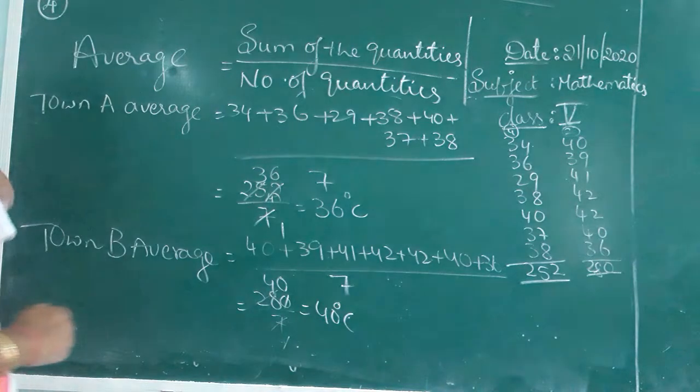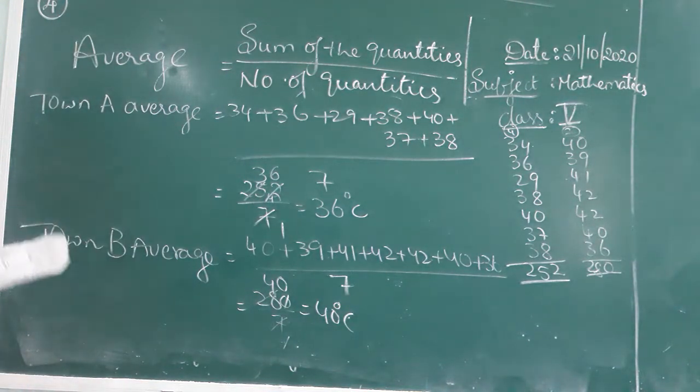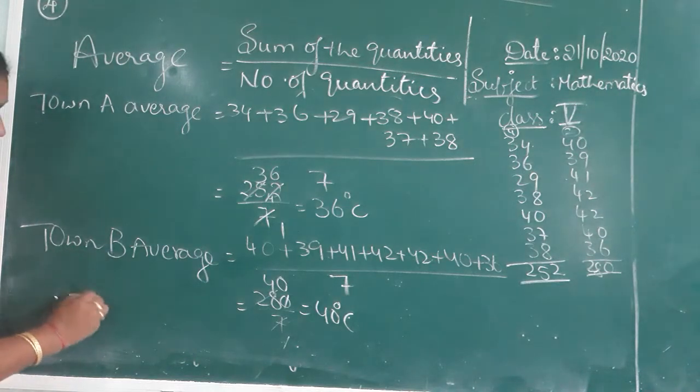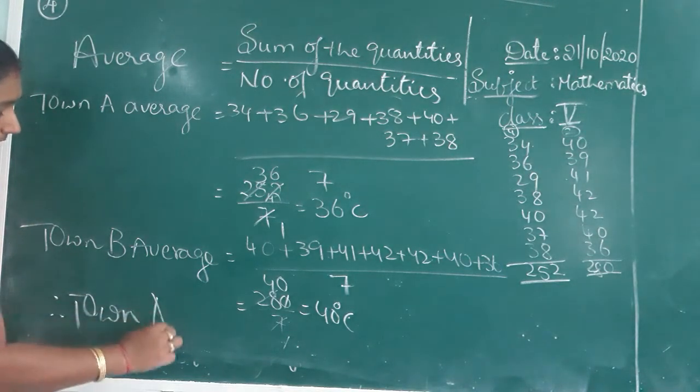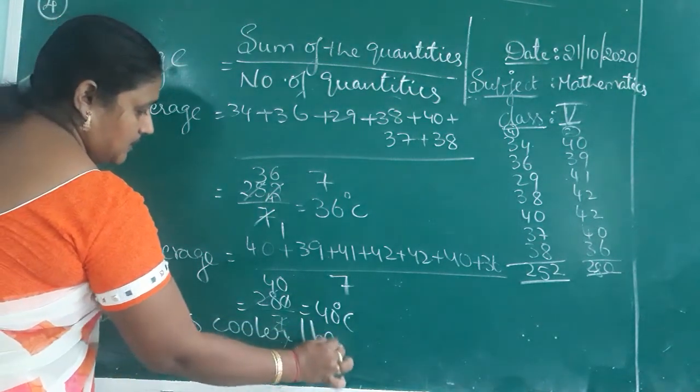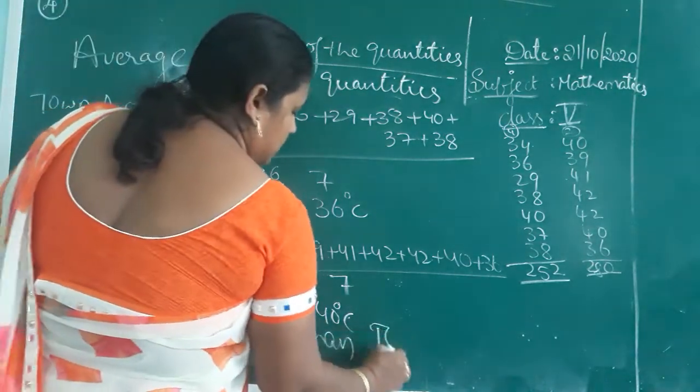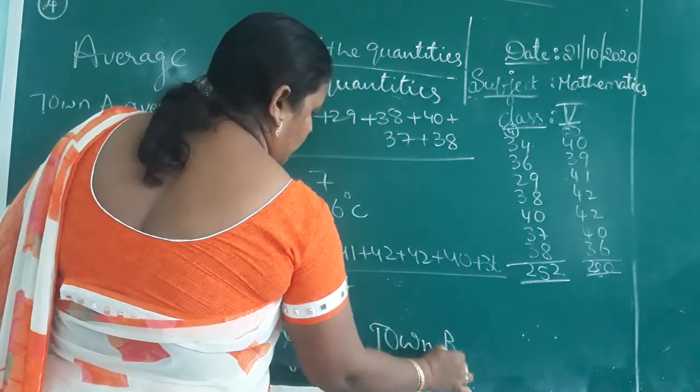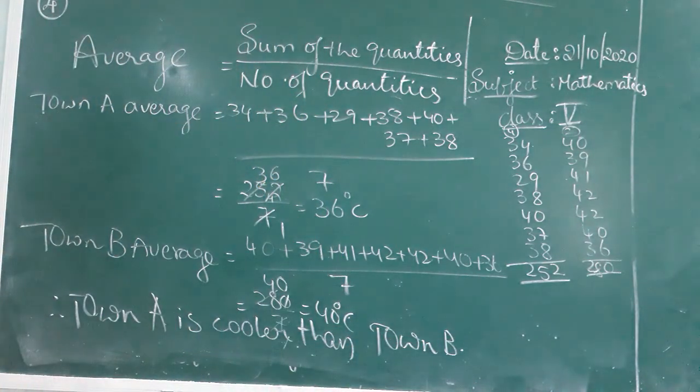So here they are asking for the comparison of two numbers. Which town was cooler during the week? Which has the lesser temperature, that is cooler. So town A is cooler than town B. Like that we can say.